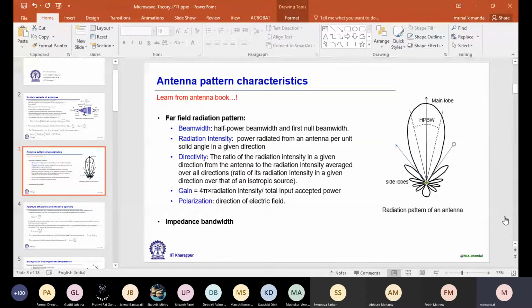Now consider a satellite antenna. You have one antenna placed on the ground, another one on the satellite. Then we know that in other places we don't have any requirement. So we need to direct our energy to the satellite only. So in this case, both in the vertical direction and in the horizontal plane, or better to say in the theta plane and phi plane, we need a narrow beam width, right? So it depends on the application.